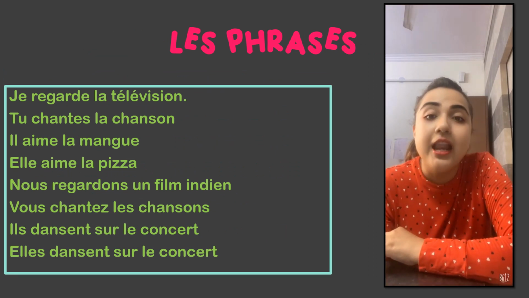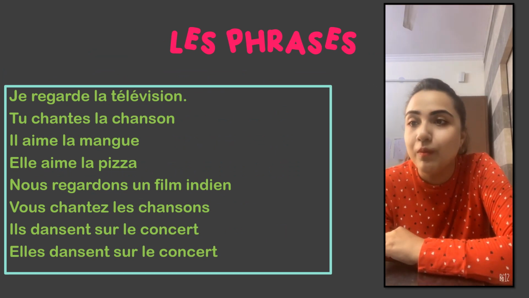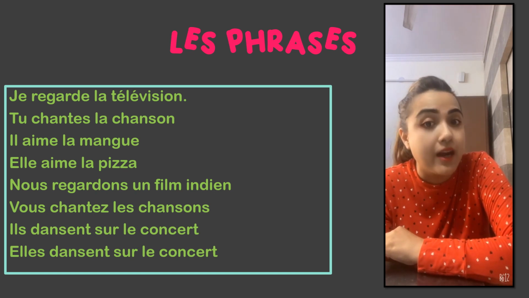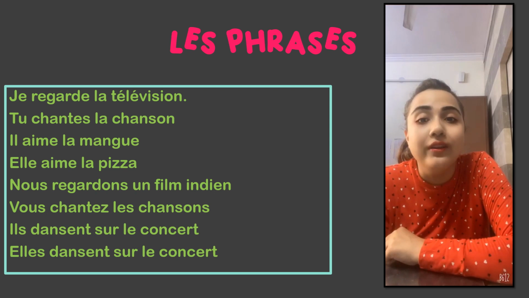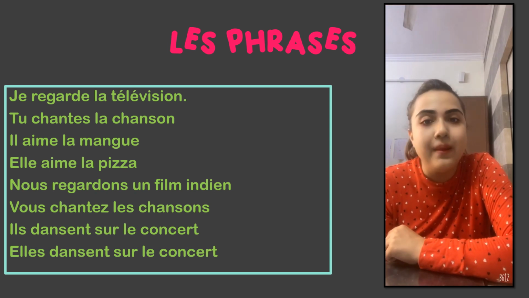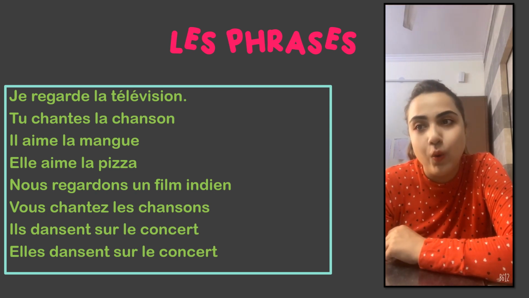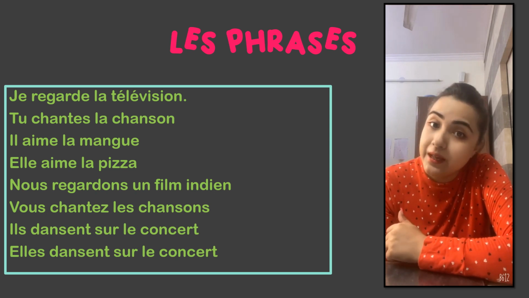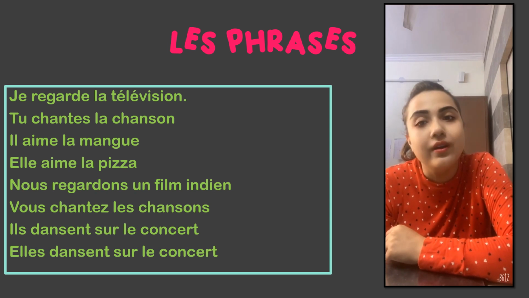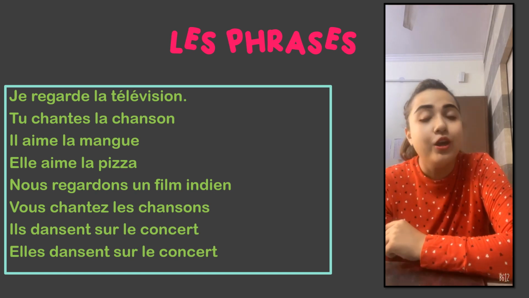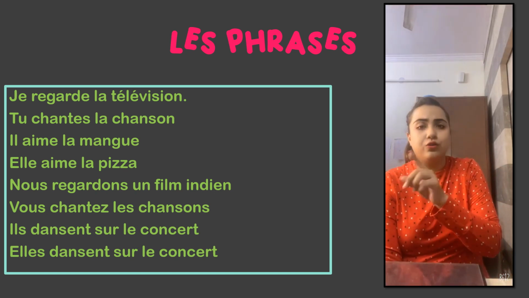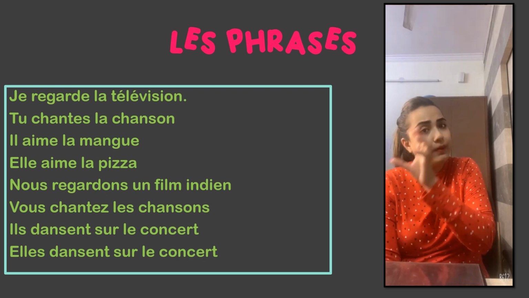Je regarde la télévision. If you remember, with je, if the verb is regarder, we remove ER and we have added E. Tu chantes la chanson. Il aime la mangue, that is he loves mango. Elle aime la pizza, she loves the pizza. Nous regardons un film indien, we are watching an Indian film. So you just focus on the conjugation, or how the verb is placed with the subject.